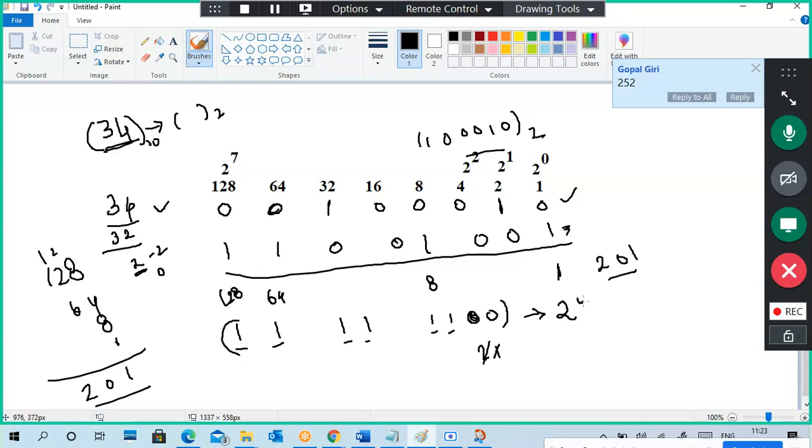Very good. 252. Okay, so like that we are able to convert. For everything you have to convert it.